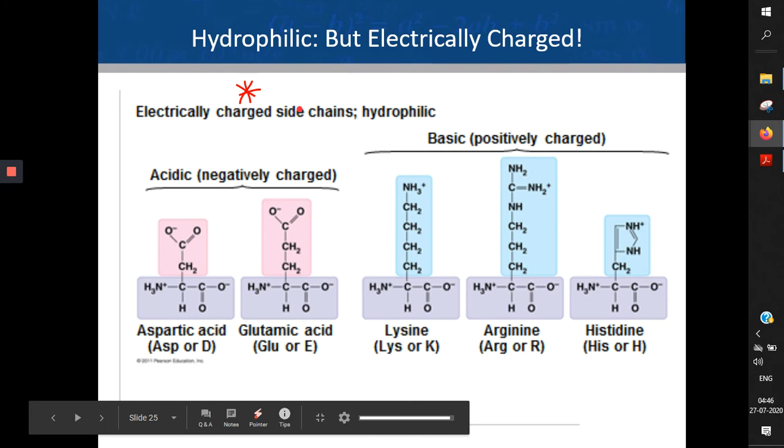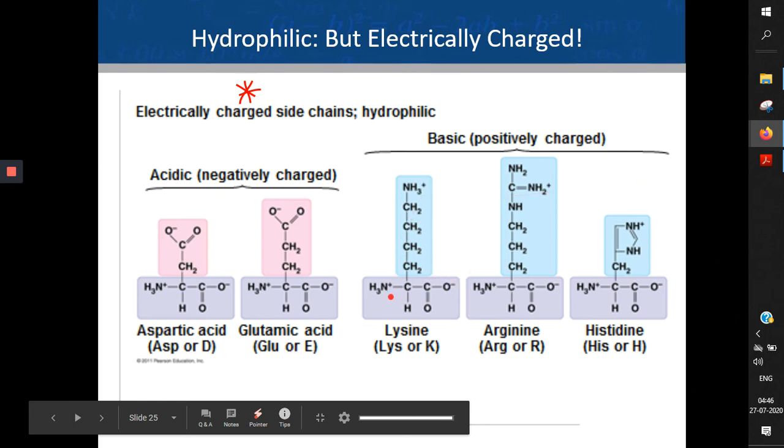This is another type of hydrophilic amino acid, but this is hydrophilic because look at their R groups, aspartic acid, glutamic acid. The R groups itself have a charge or ionic nature. So either the R group is positively charged or negatively charged. These three amino acids have an extra amine group.